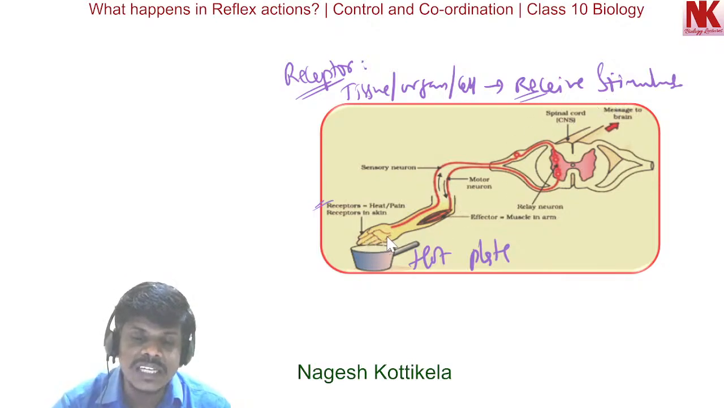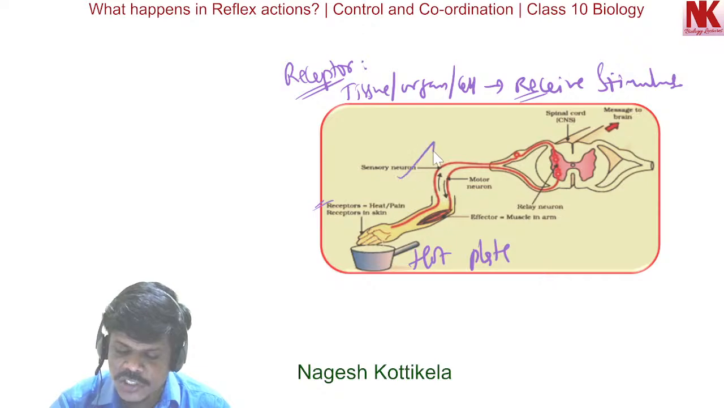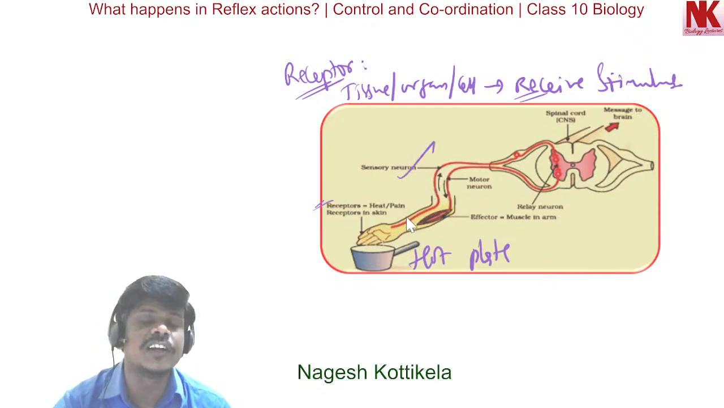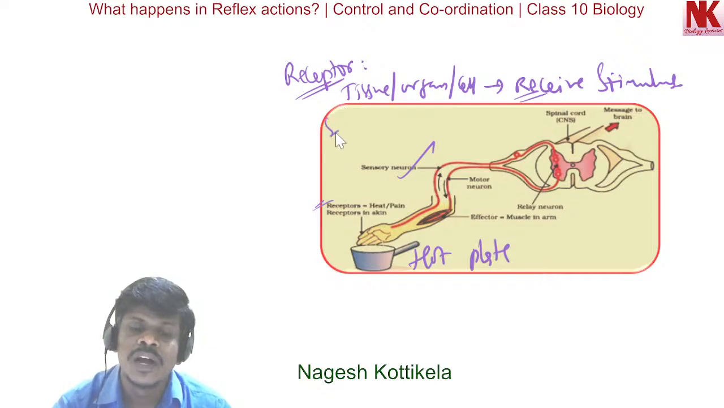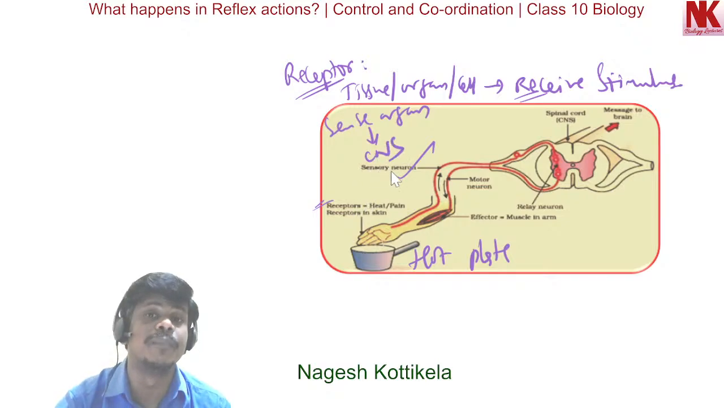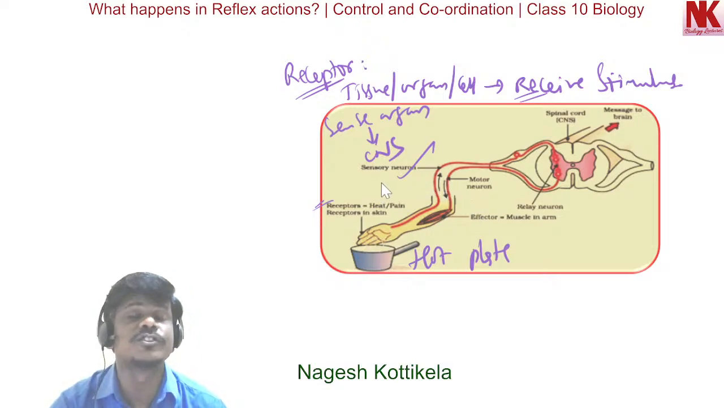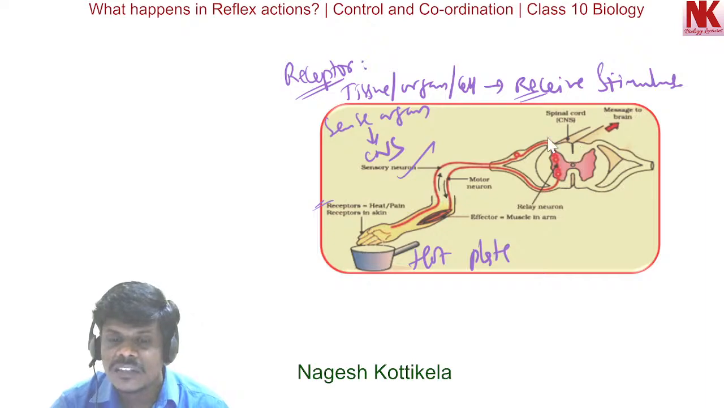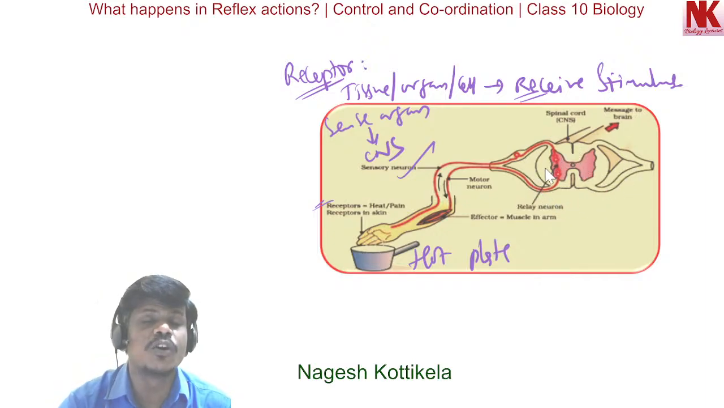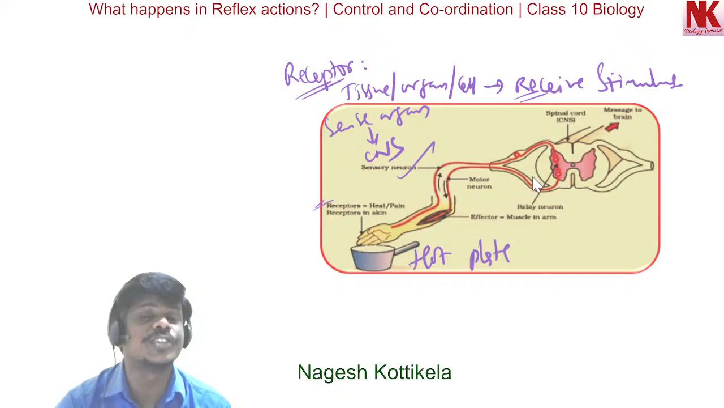Then after that, you can see here, this is a sensory neuron. This sensory neuron carries this impulse from the sense organ to the central nervous system. That is the role of the sensory neuron. So here, sense organ to central nervous system. This sensory neuron is carrying the impulses during the reflex arc, during the pathway involved in reflex action. So this is the role of the sensory neuron. Now here, this is the spinal cord and brain. These are the parts of the central nervous system.